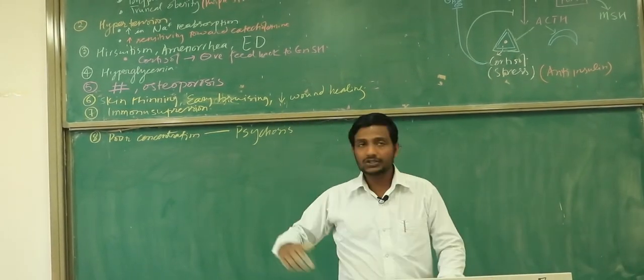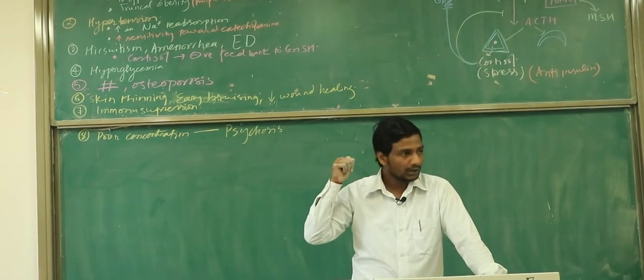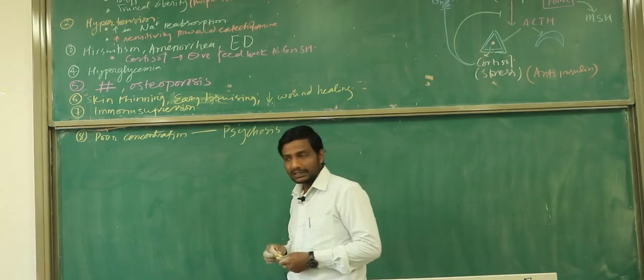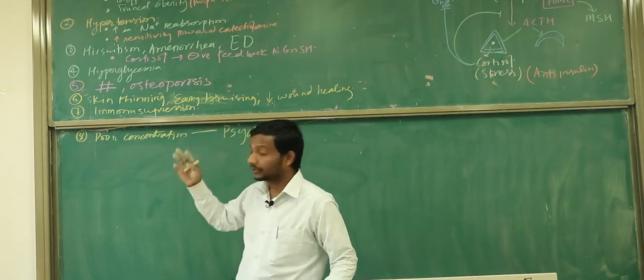Okay, then what is the second feature of this disease? Hypertension. Tell me the two reasons for hypertension. What is the first reason? Increased sodium reabsorption. What is the second one? The patient is having increased sensitivity to which hormone? Catecholamine. Tell me the third manifestation of this disease.